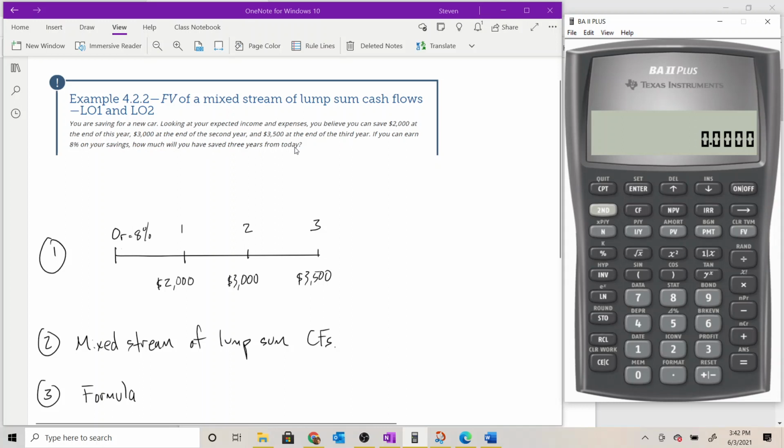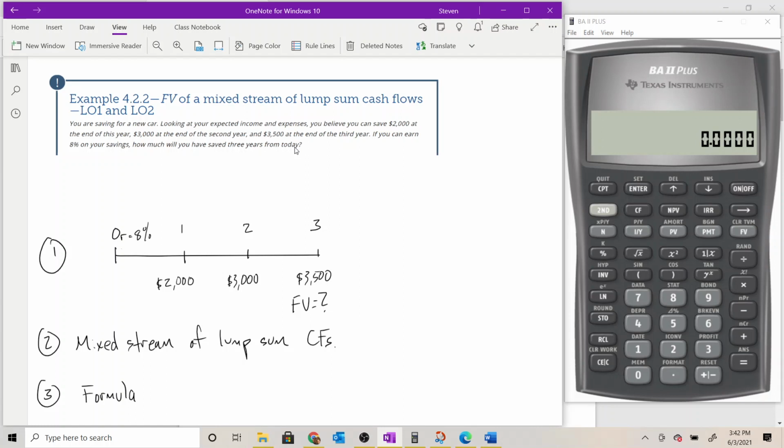Okay, so we are looking for an accumulated value at the end of our timeline. That is what we call future value. So we're trying to figure out what the balance in our account will be at the end of year 3. That is immediately after we make the deposit of $3,500.